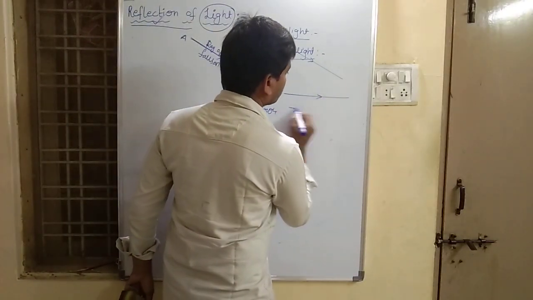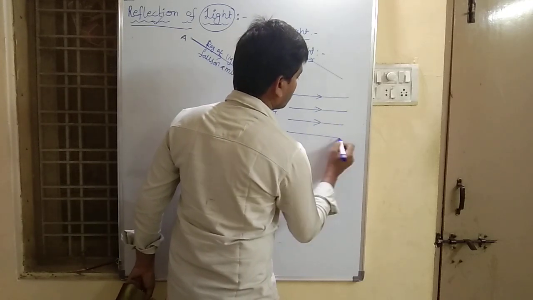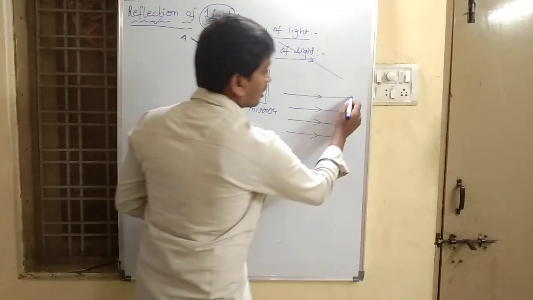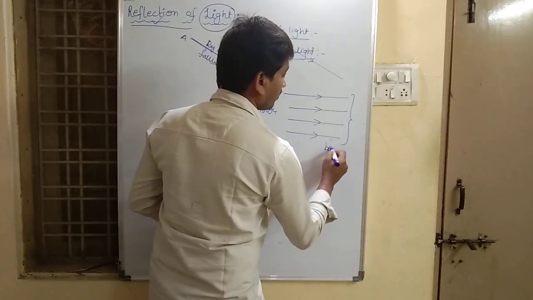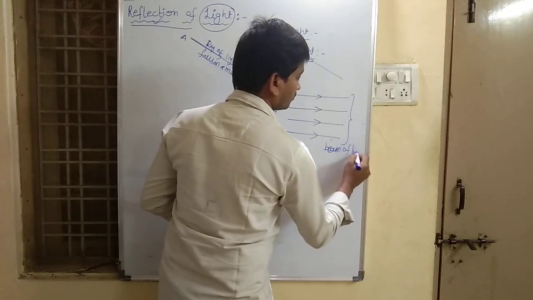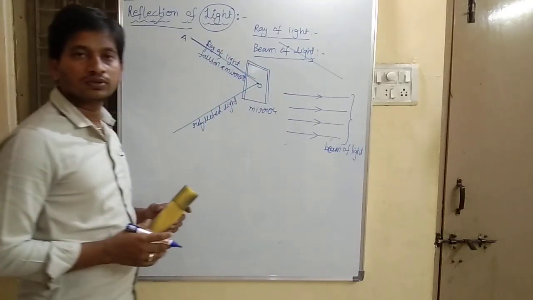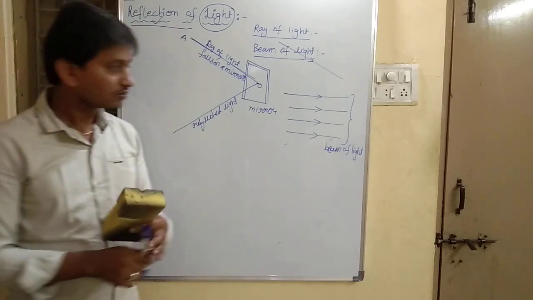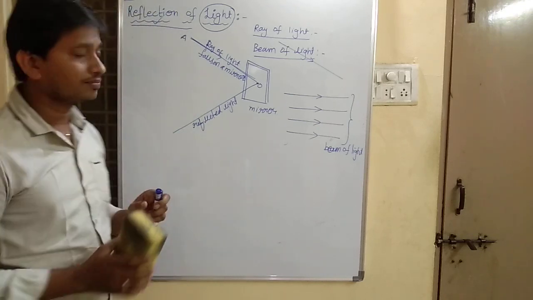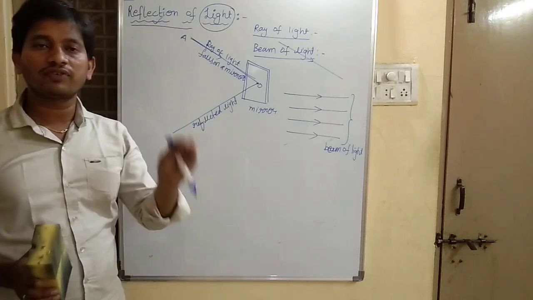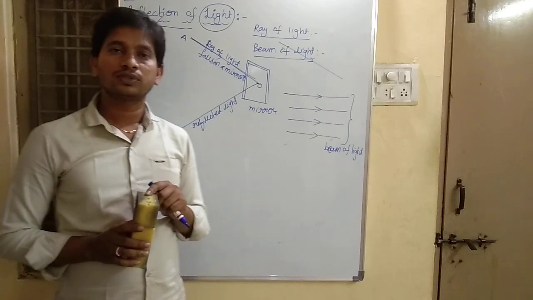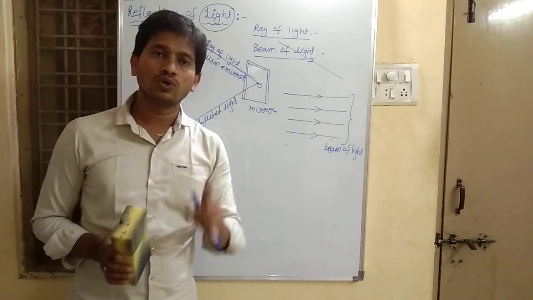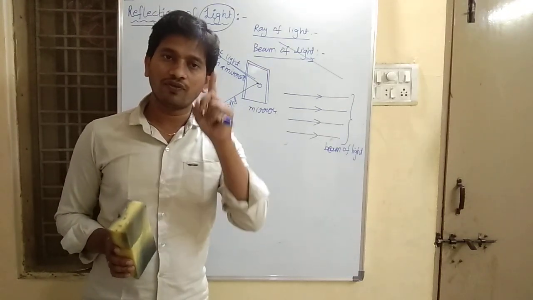See, these are the rays of light. You can see here many light rays are there. This is called a beam of light. Many rays, then we say that it is a beam of light. As I told you, when a ray of light falls on the surface of an object, it will be sent back. So when the ray of light is sent back from the surface of an object, it has to follow the laws of reflection of light.